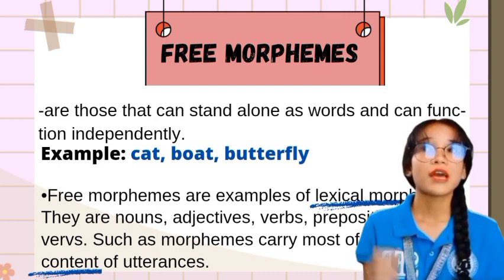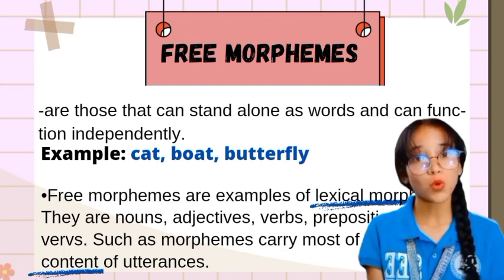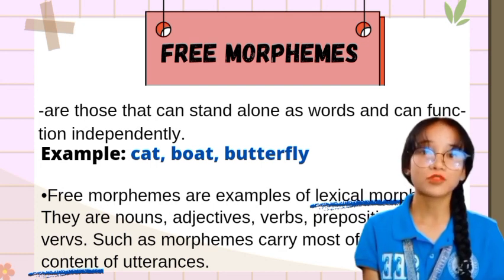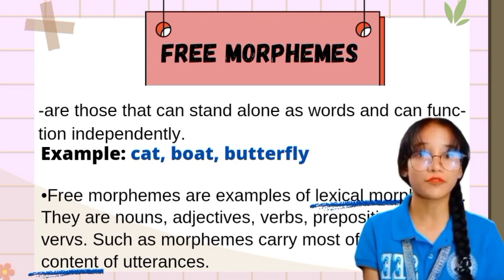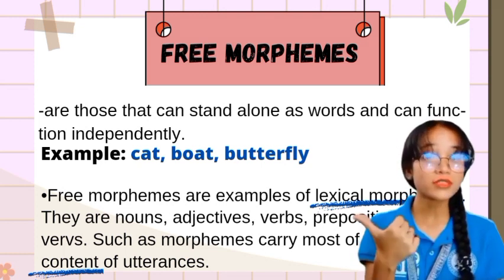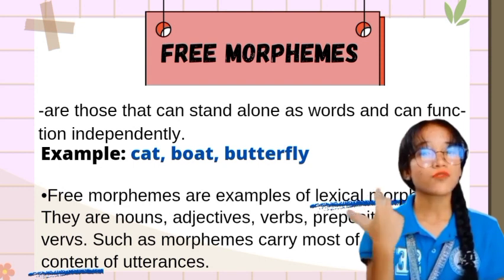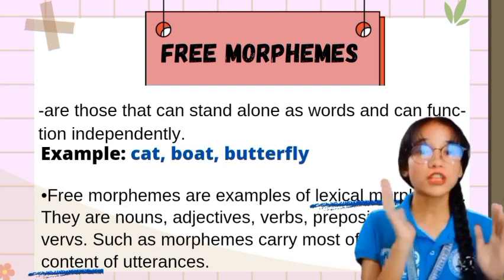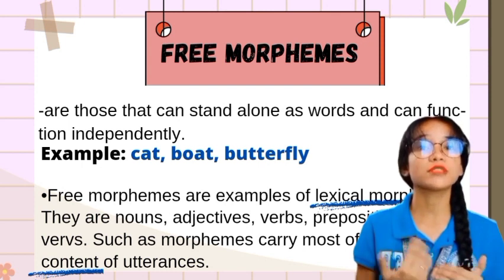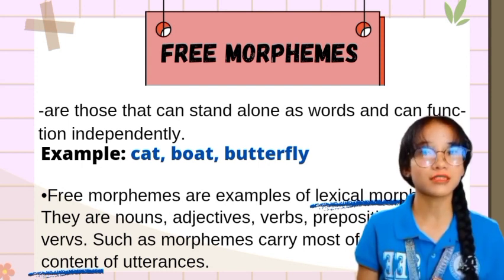For example, cat, boat, butterfly. Free morphemes are examples of lexical morphemes. They are nouns, adjectives, verbs, prepositions, or adverbs. Such morphemes carry most of the semantic content of utterances.